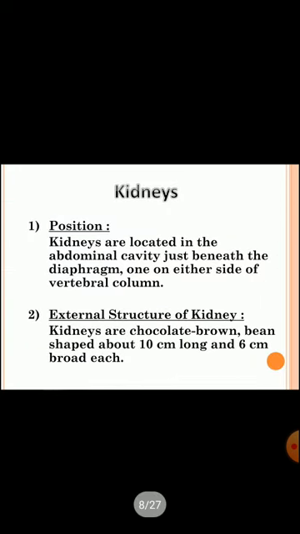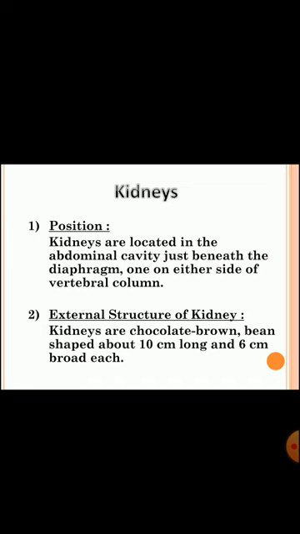Okay, let's talk about kidneys. First of all, its position. Kidneys are located in the abdominal cavity, means stomach region, just beneath the diaphragm, one on either side of the vertebral column. The left kidney is placed slightly higher than the right one because the liver displaces the right kidney somewhat downward.